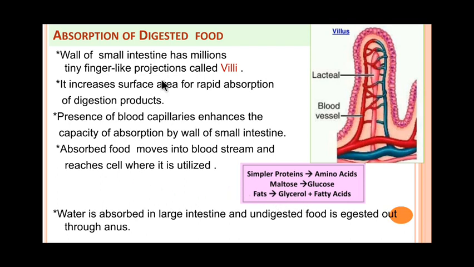Then whatever undigested food there is from the small intestine goes to the large intestine. The large intestine does not contain any digestive glands, so no digestion occurs, but it is responsible for absorbing water from the undigested matter to form semi-solid fecal matter for egestion. After the water is absorbed from the undigested food and it is converted into fecal matter, it is ejected out through the anus.